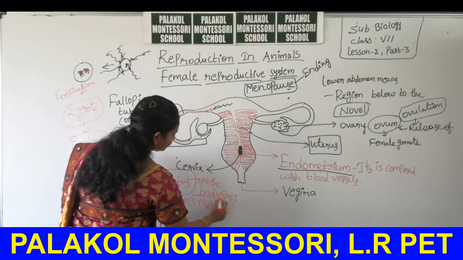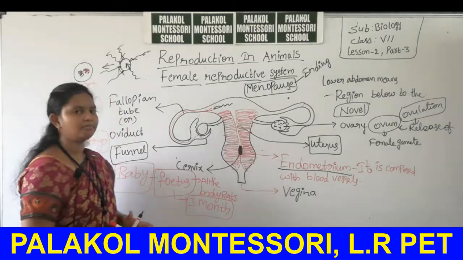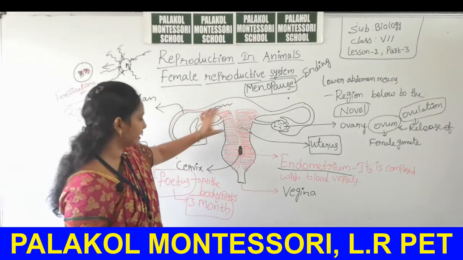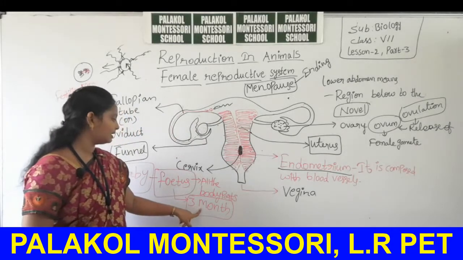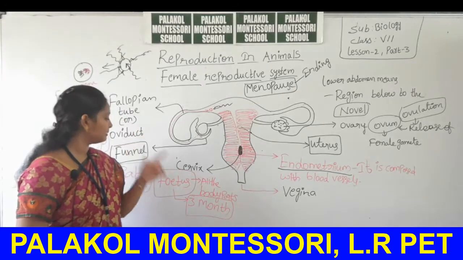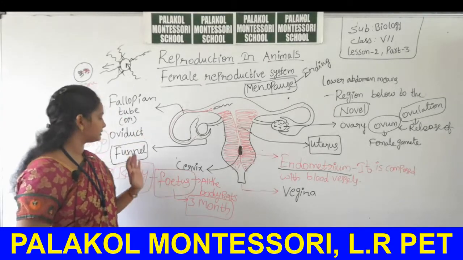The baby in the uterus of a pregnant lady at 3 months is called a fetus.